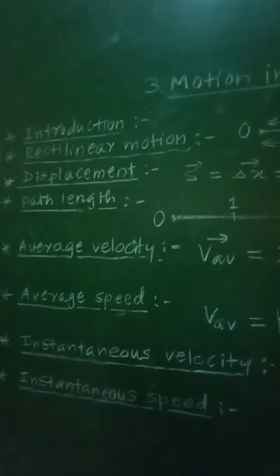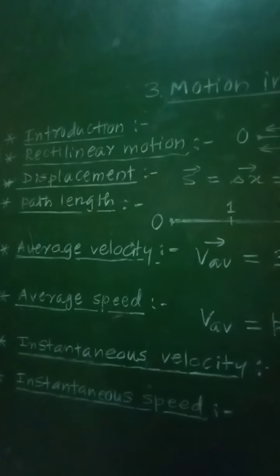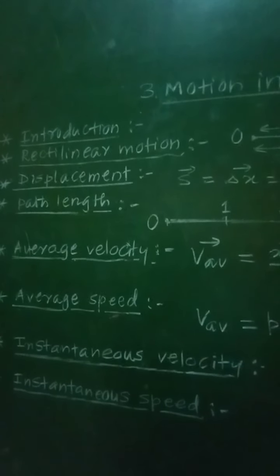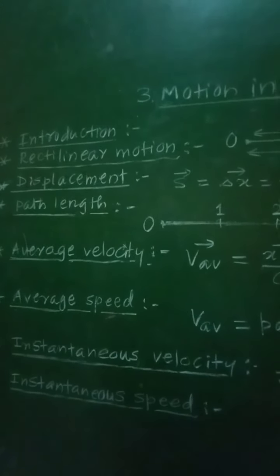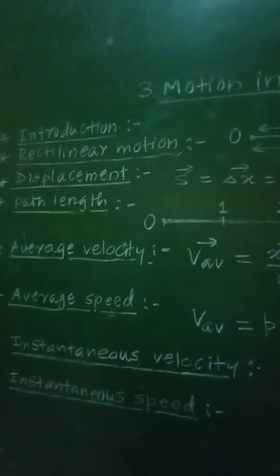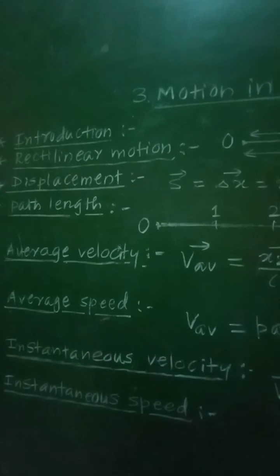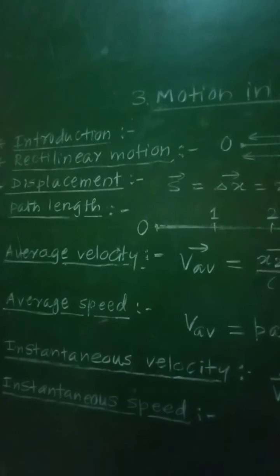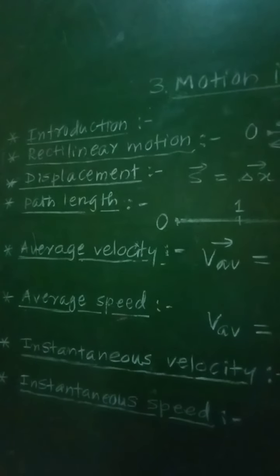If we throw any cricket ball, then the motion will be in two dimension, that is motion in a plane. And if any spacecraft, aeroplane is flying, then its motion will be considered as the motion in three dimension, that is motion in space.